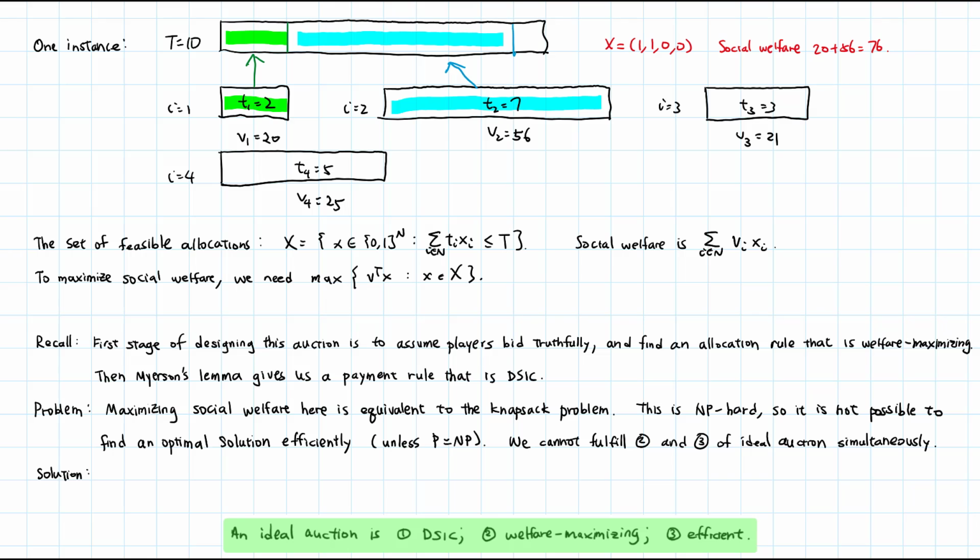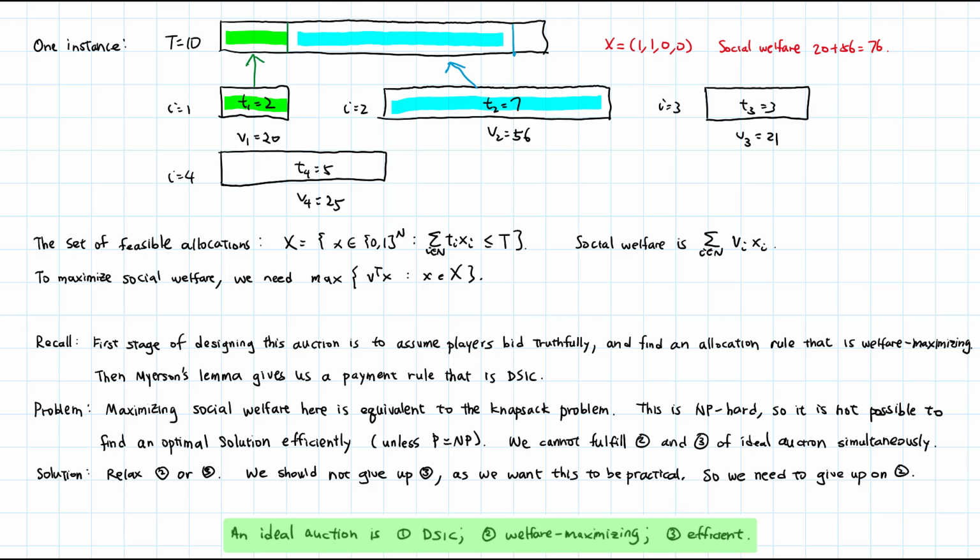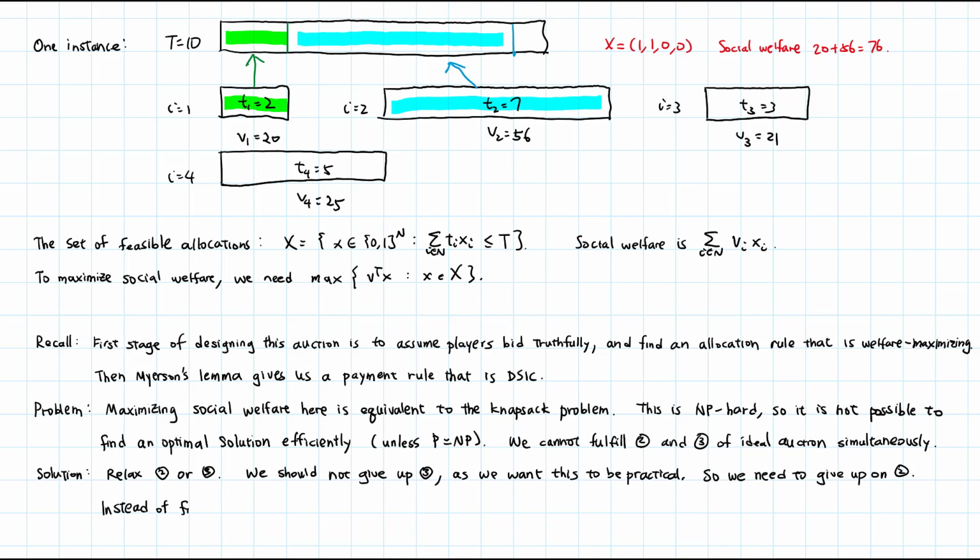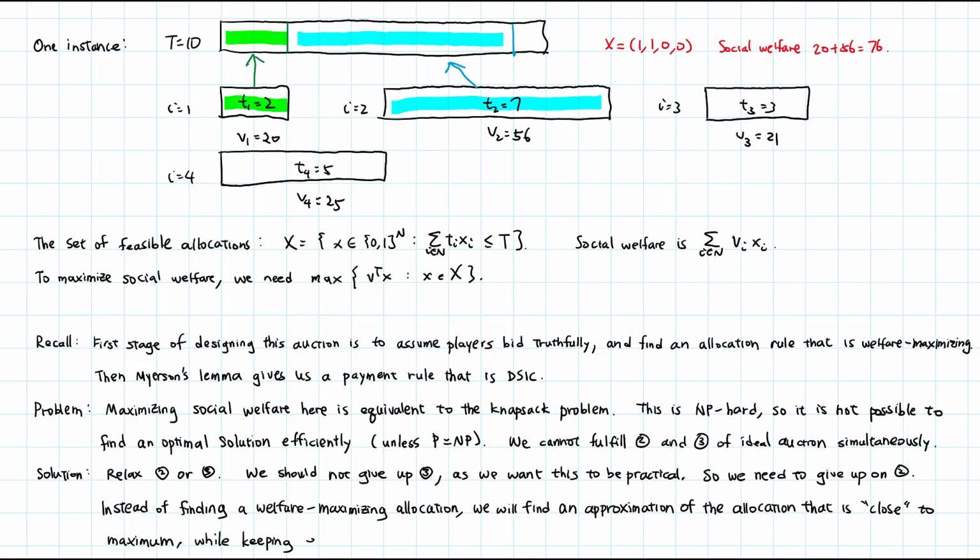So, what is the solution here? We need to relax either 2 or 3, meaning we should give up on one of these 2 conditions. But we should not be giving up number 3, which is efficiency, as we want this to be practical and be run in real time. So, we need to give up on welfare maximization. Instead of finding a welfare maximizing allocation exactly, we will find an approximation of the allocation that is close to the maximum, while keeping efficiency.